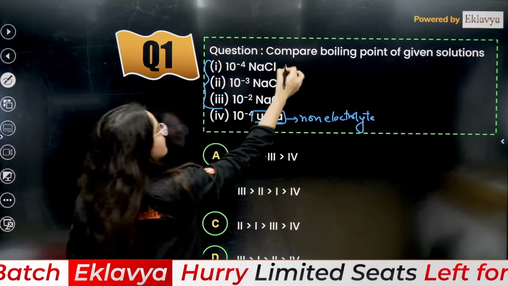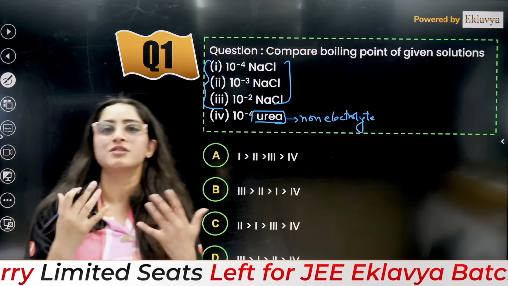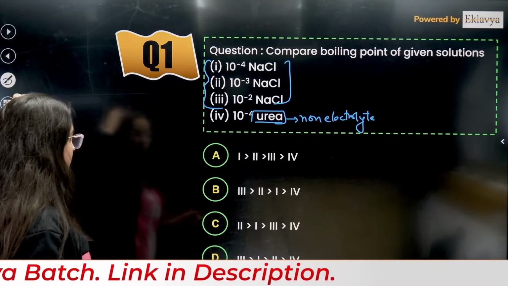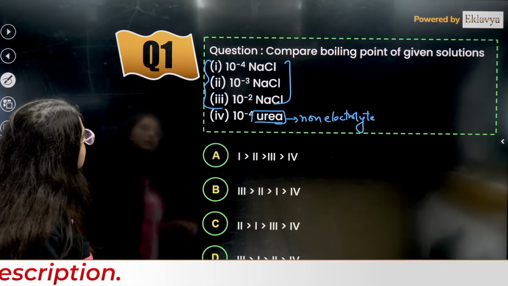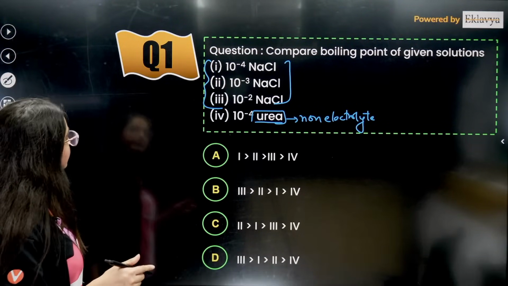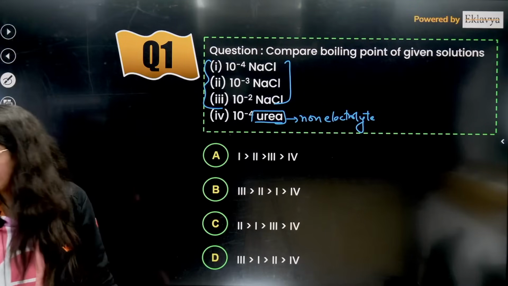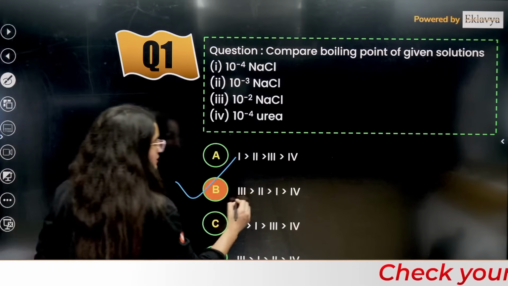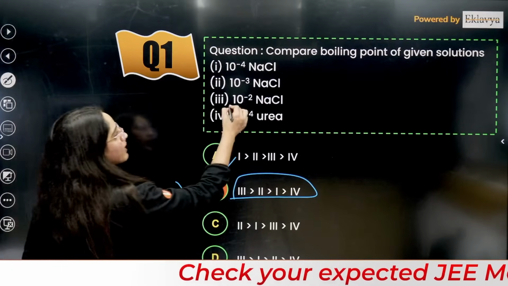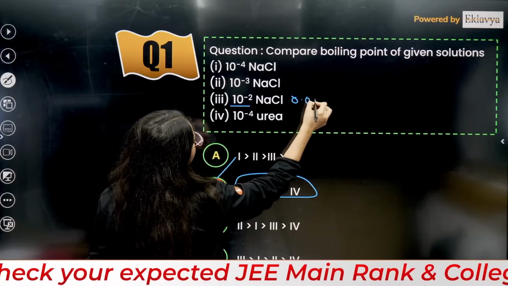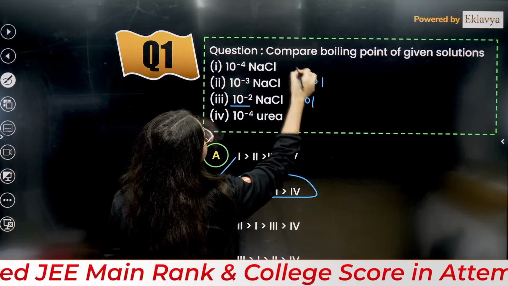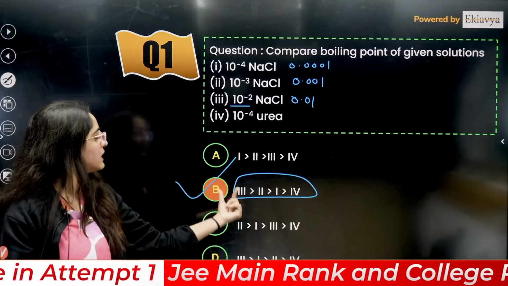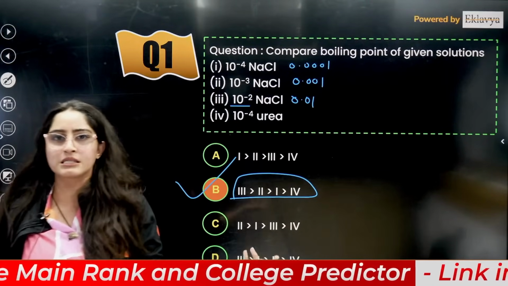Now we have to see this one. More the concentration, more is the boiling point, right? So concentration is maximum for 0.2, that is third, then you have second, then first. So B is the correct answer: third, second and first, with concentrations 0.2, 0.01, 0.001 and 0.0001. So the maximum is third, then second, then first, then fourth is the last one.